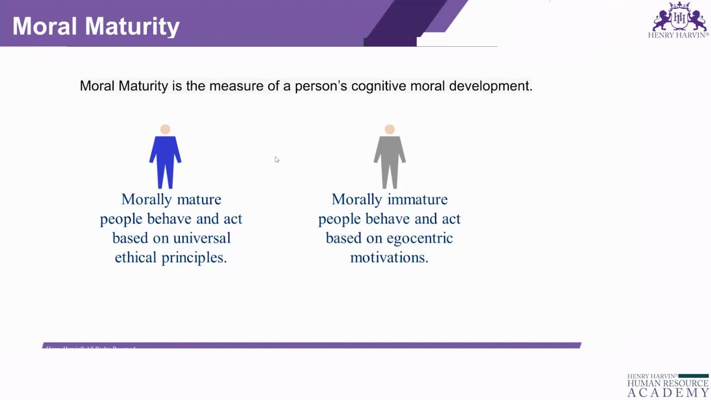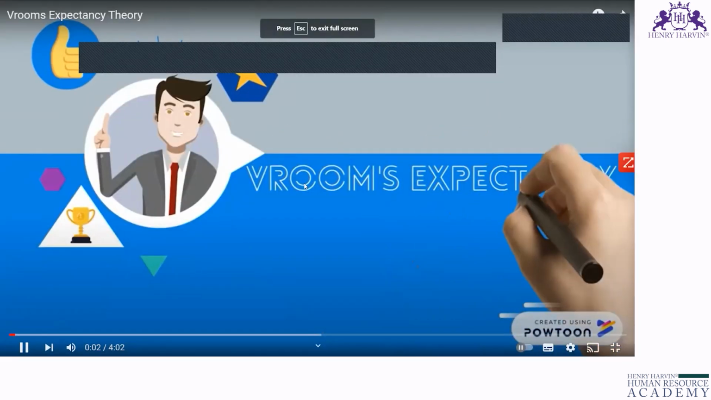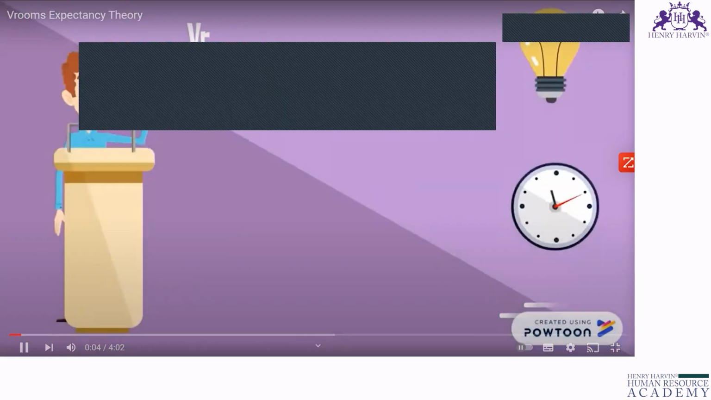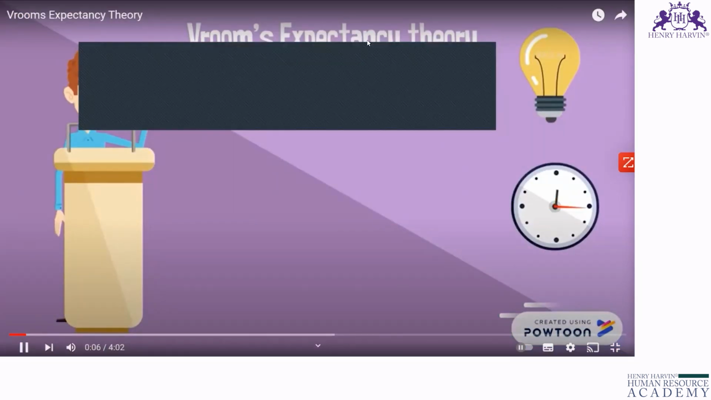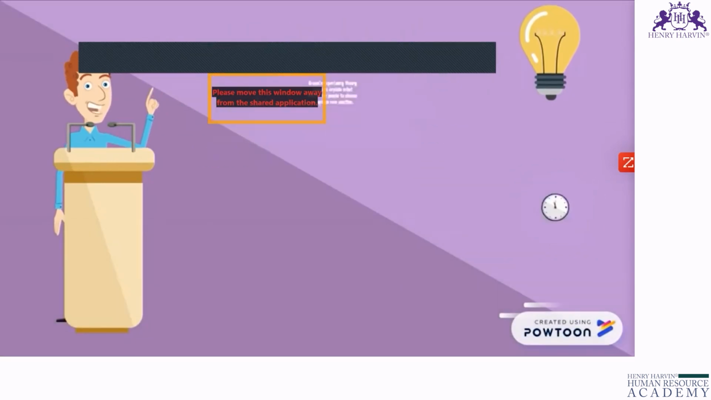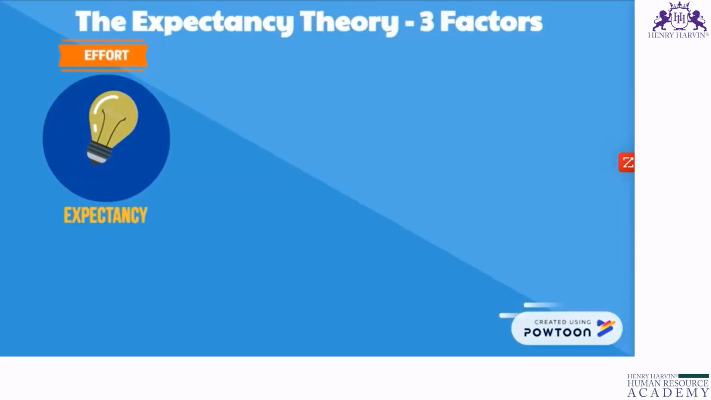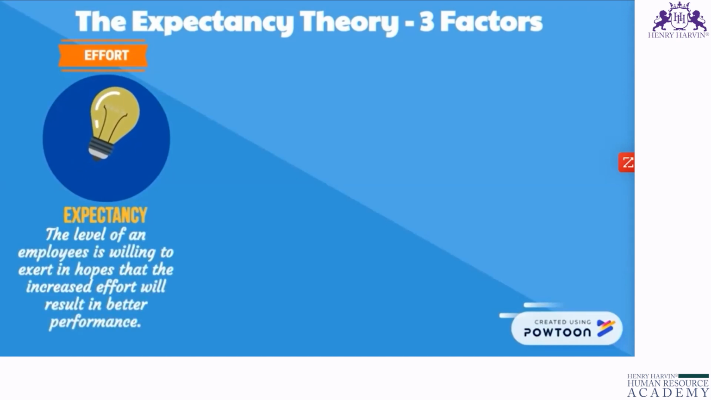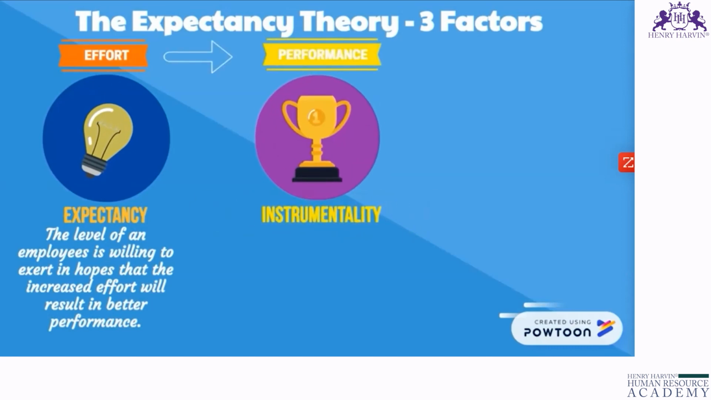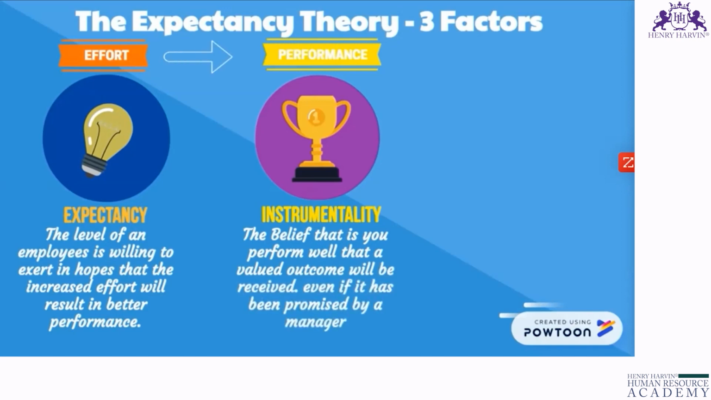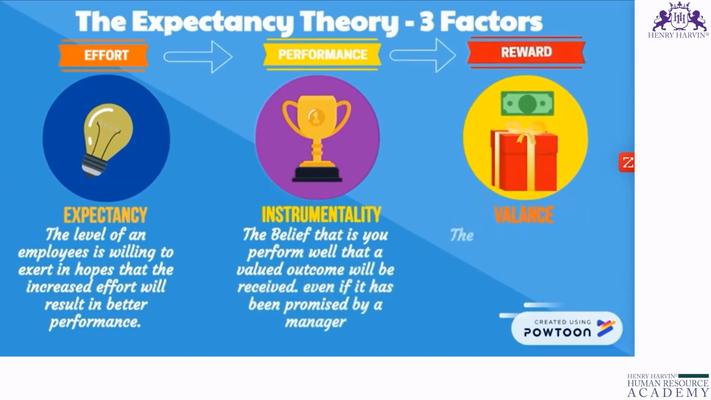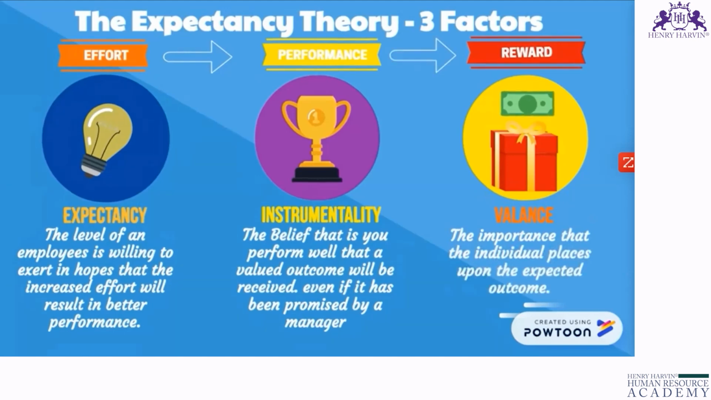expectancy theory video. Watching Vroom's expectancy theory. Vroom's expectancy theory seeks to explain what motivates people to choose one option over another. Vroom's theory is based on three factors. 1. Expectancy. The level of effort an employee is willing to exert in hopes that the increased effort will result in better performance. 2. Instrumentality. The belief that as you perform well, a valued outcome will be received. 3. Valence. The importance that the individual places upon the expected outcome.